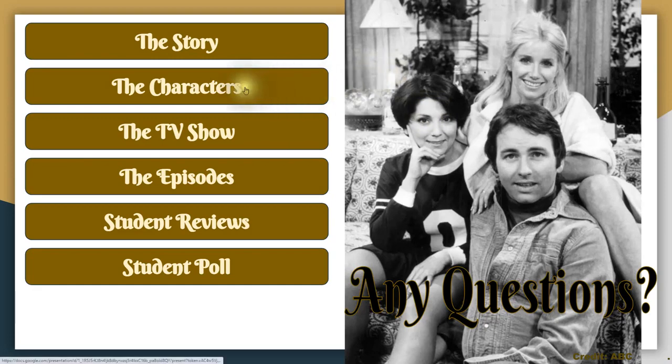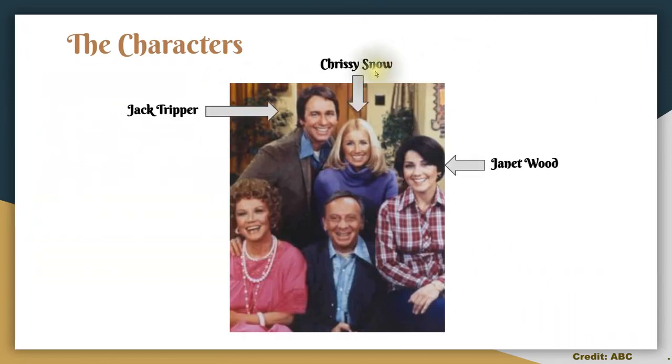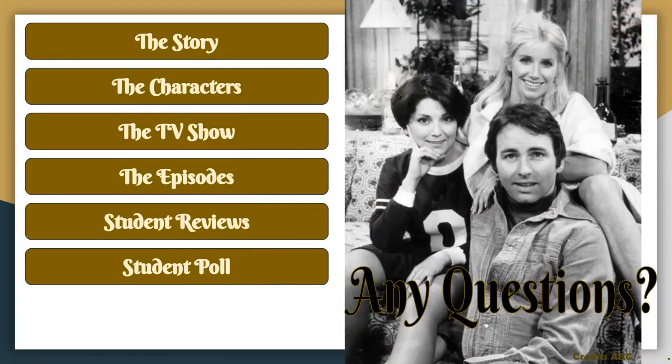So when we go here, we can look at the characters. And if I click there, there's Chrissy Snow, Janet Wood, Stanley, and Helen. And if I click up here, it'll take me back to any other questions.